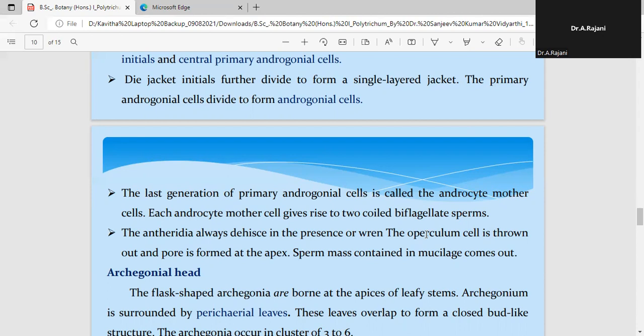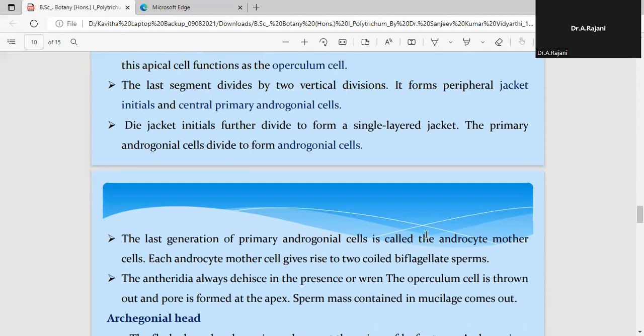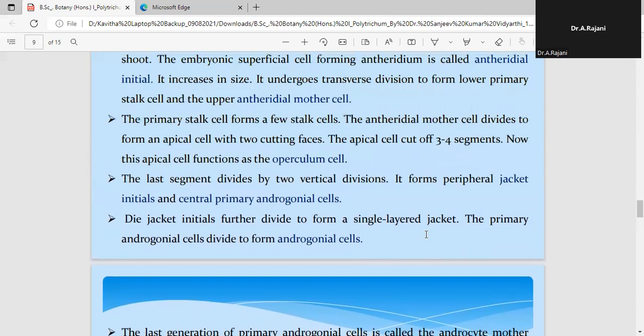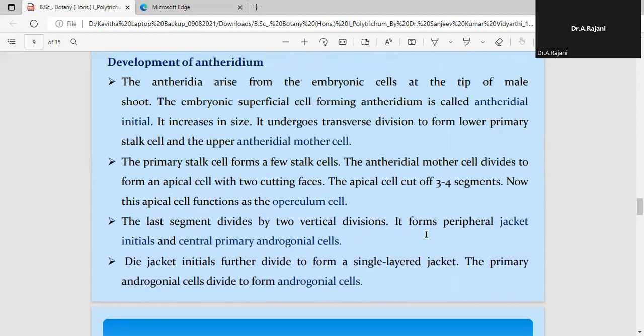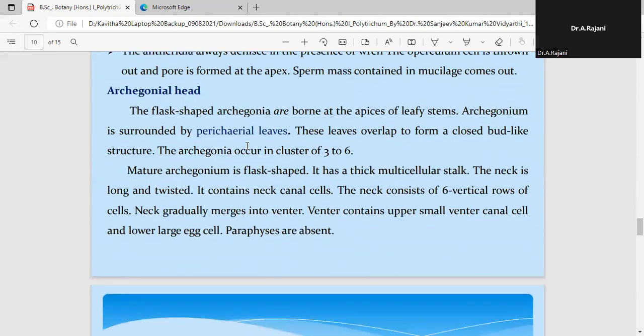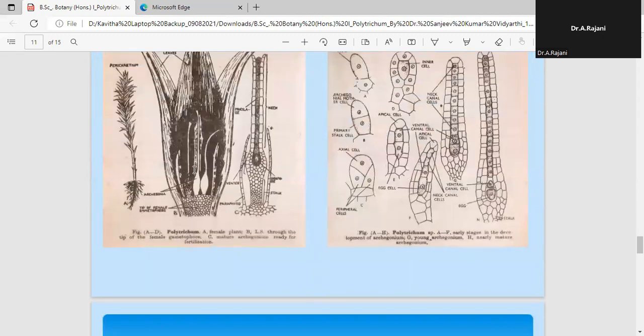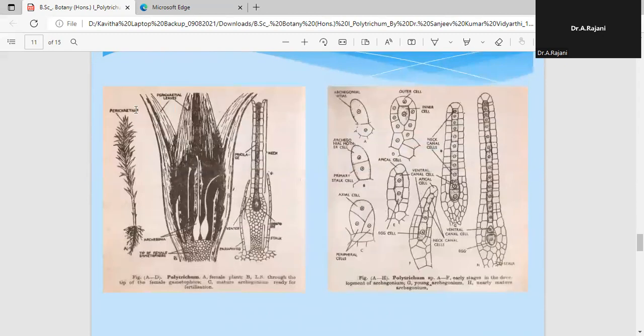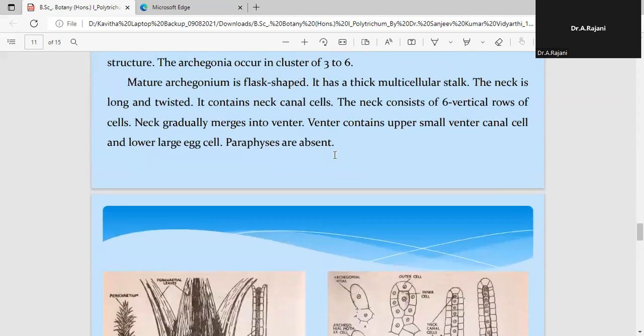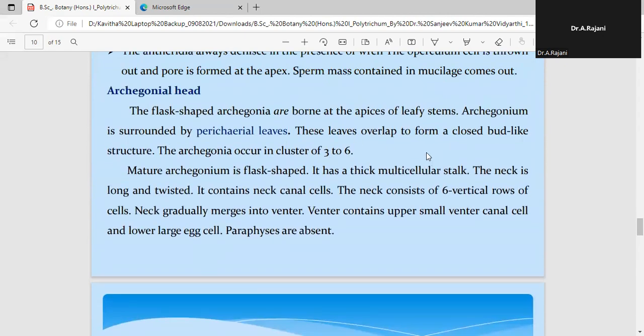Through this mucilaginous substance, the biflagellated anthrozoids are liberated out of the antheridium. Now, when we talk about the archegonial head, this is the female Polytrichum plant, where even the apical region, that is the tip of the central axis, we can see a cluster of leaves.